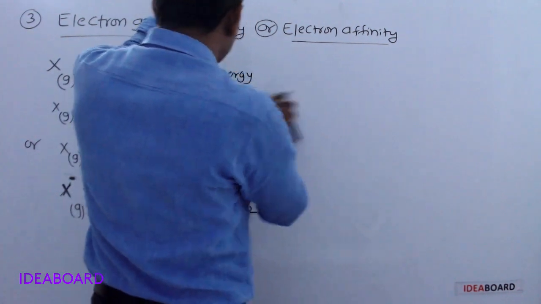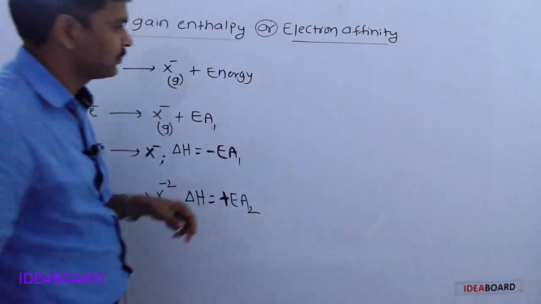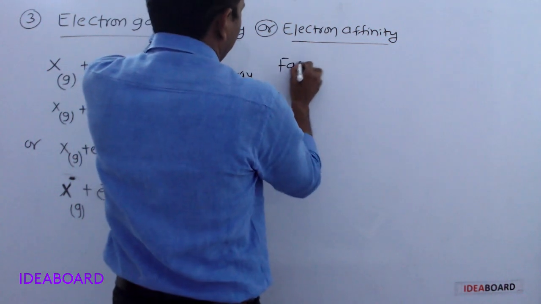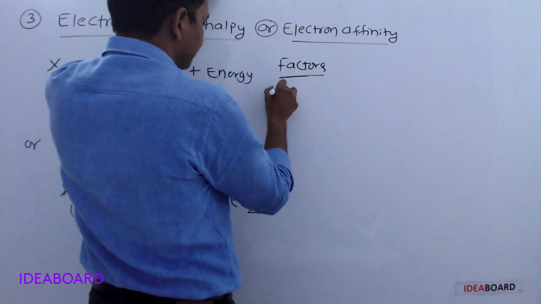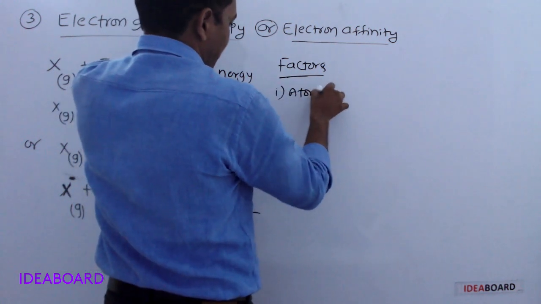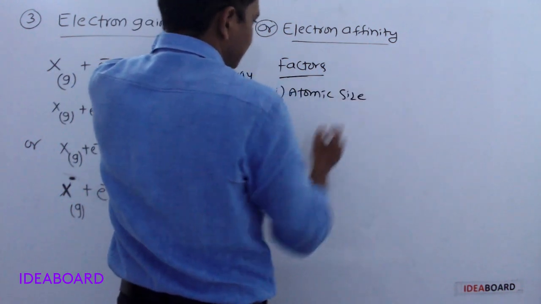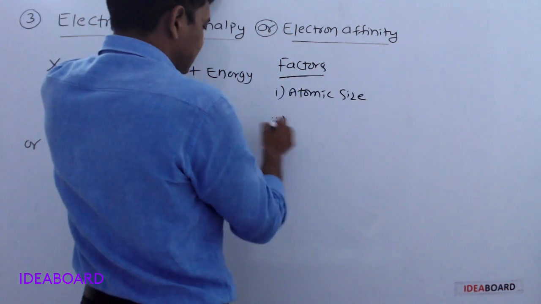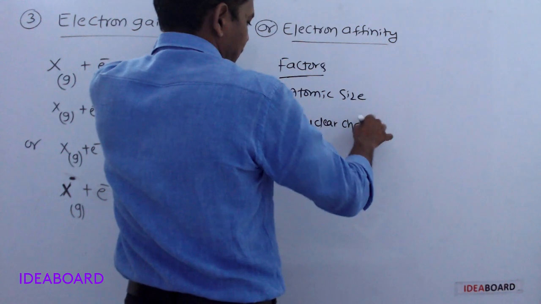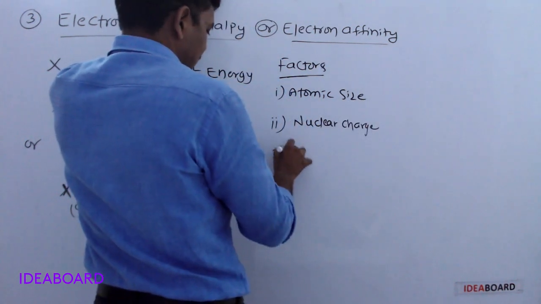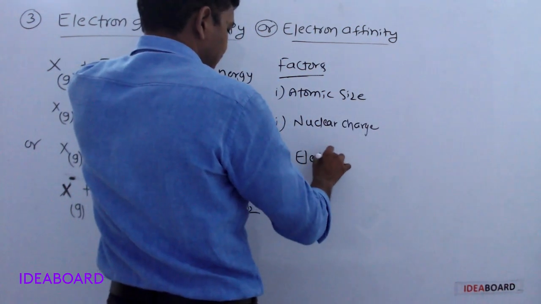So these are the factors affecting electron affinity. Factors: atomic size, second one is nuclear charge, and the electronic configuration.